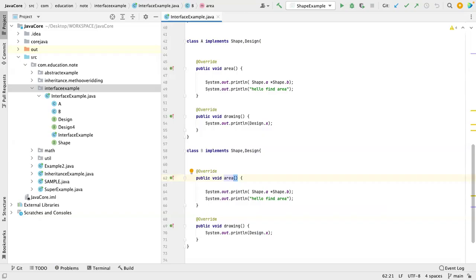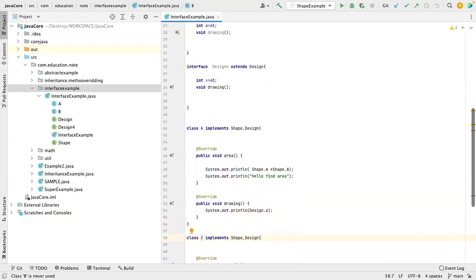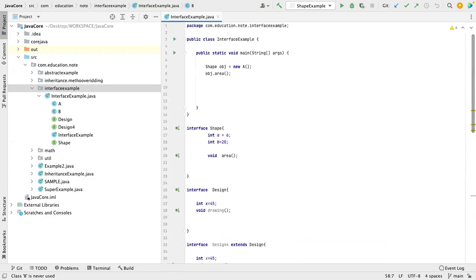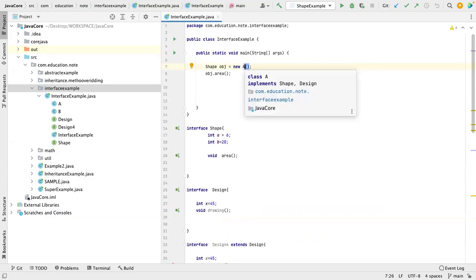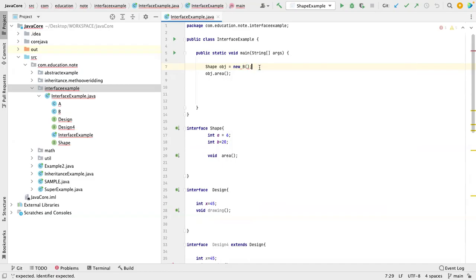So now I have B and I have A. Let us assume I have to create an object. So this is a shape object. Now a superclass reference can hold a subclass object. So let me do this with B. Clear? Okay, we cannot create an object of an interface. Remember that one. You cannot initialize this.